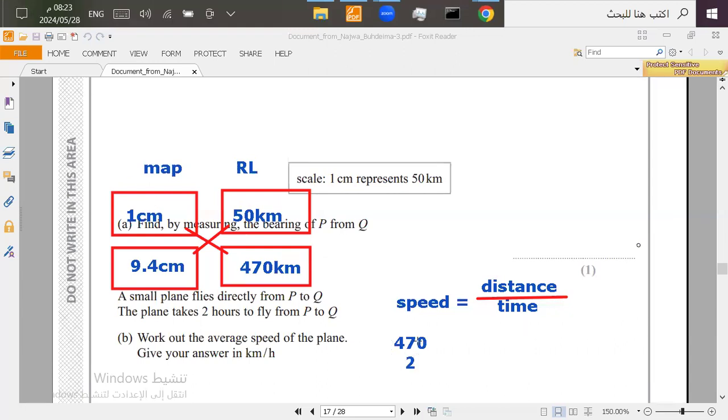And by the way, you have to make sure that you have the units that they need. Distance must be in kilometers and time must be in hours. If the time is not in hours, you have to turn it into hours. Same idea with the distance. Now, you divide them by each other because we already have the units. So 470 divide 2 will give me 235 kilometers per hour. And this is how you answer a question like this. So make sure that you focus on the units and focus on the calculations that you do. Now let's move on to the next question.